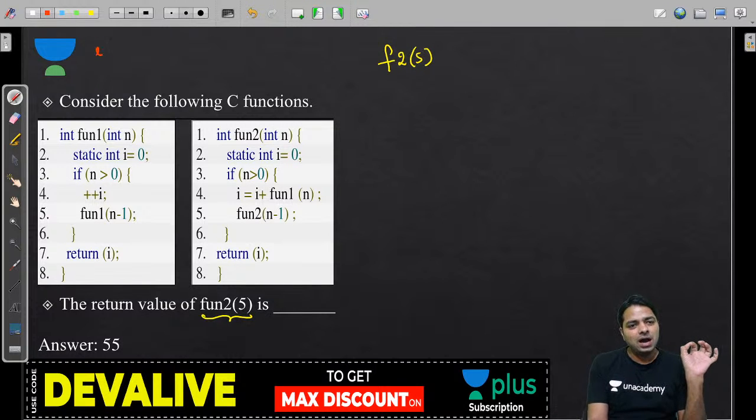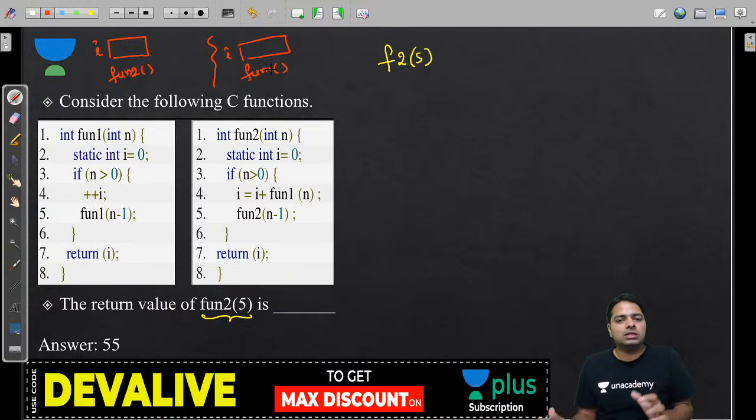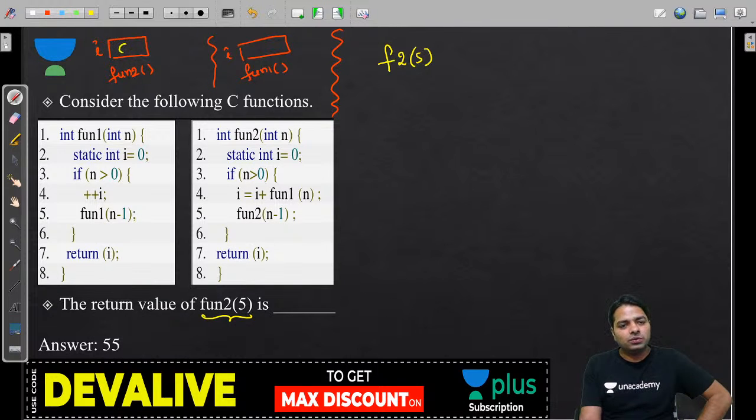And guys, I for F2 is different and I for fun1 is different. You must clarify first which I you are going to discuss all the time. So I kept in the data region: fun2's I is different, fun1's I is different. So you must look at which I you are going to update every time. Initially I is 0 in fun2 and here also. I'm going to delete them first because you will get confused by looking at this. Okay, now start executing.